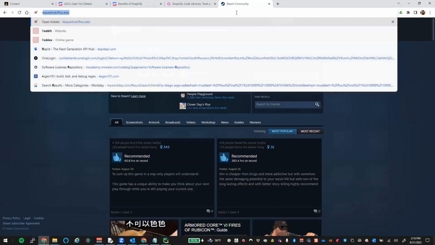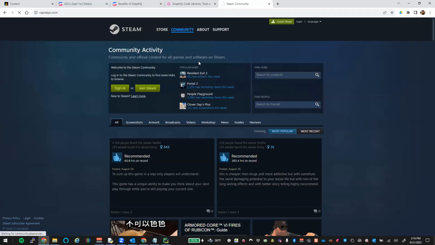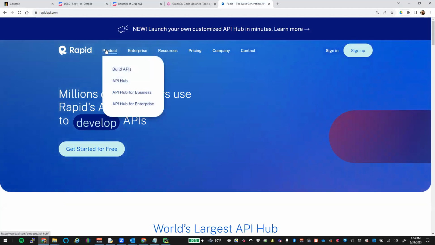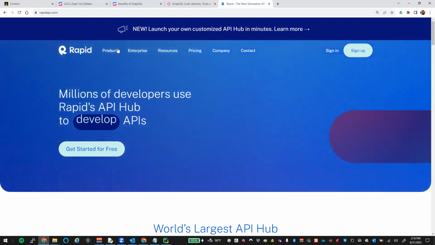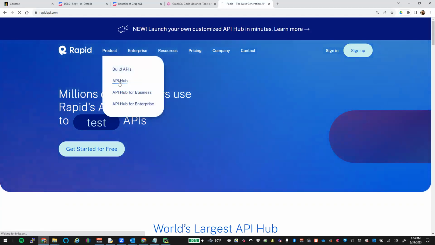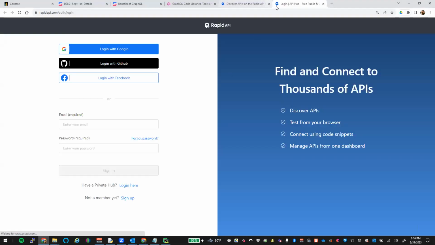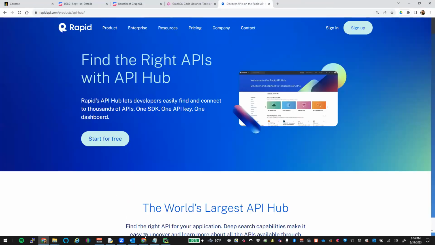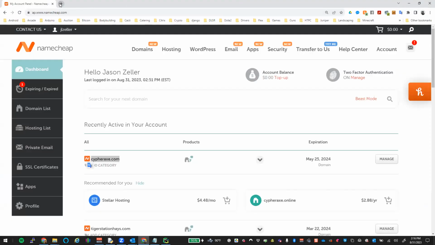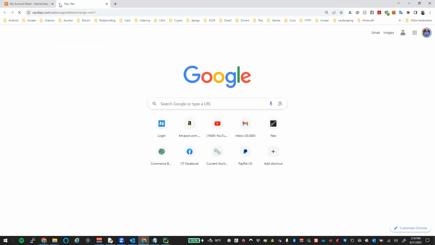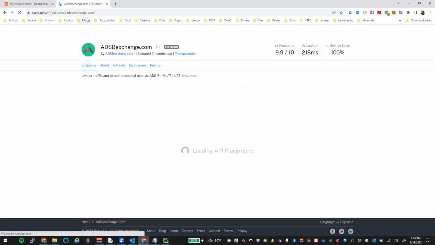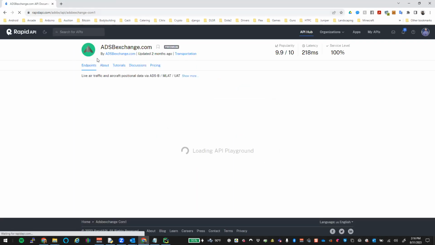So let's see here. That was Rapid APIs. Yes. Let's see. Product API hub. Oh, this is where you got log in. And that's the wrong login. Let's go here. You can just ask financial aid for a little bit more money, but technically it's not Flash, so I mean, you should just give me an extra $1,000.